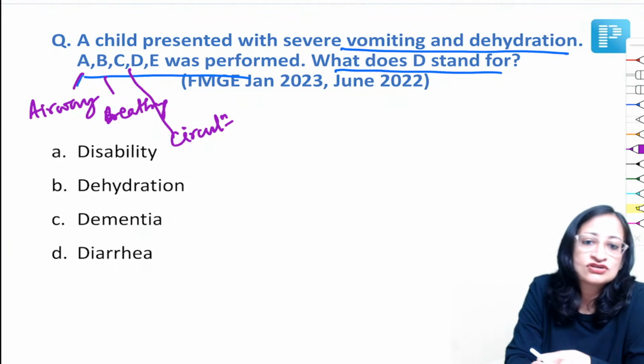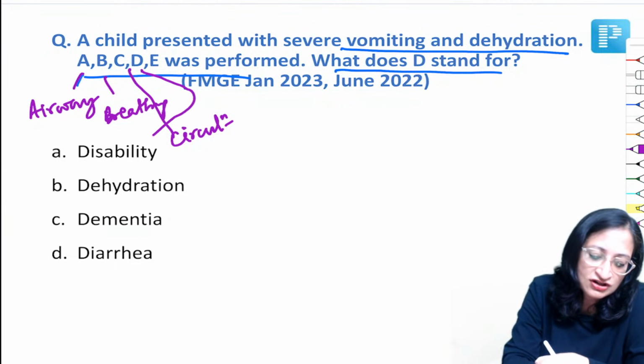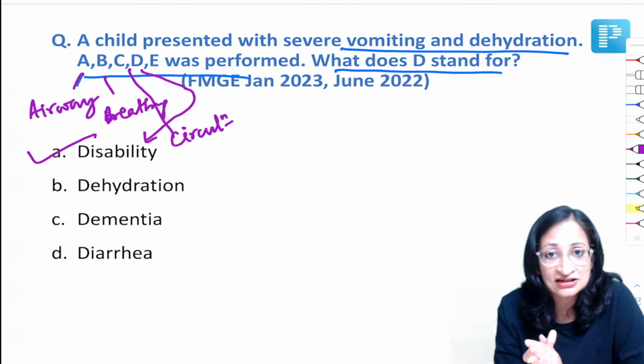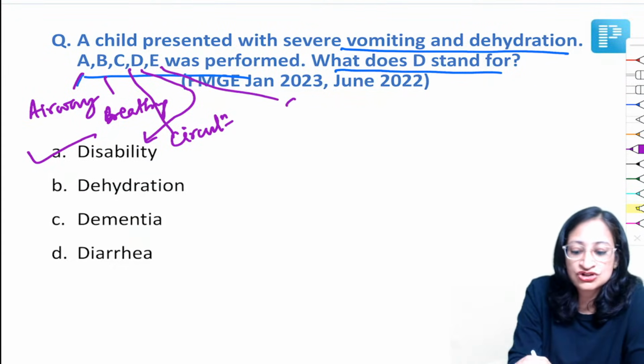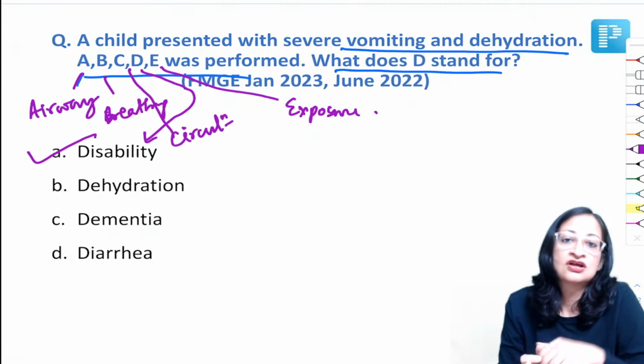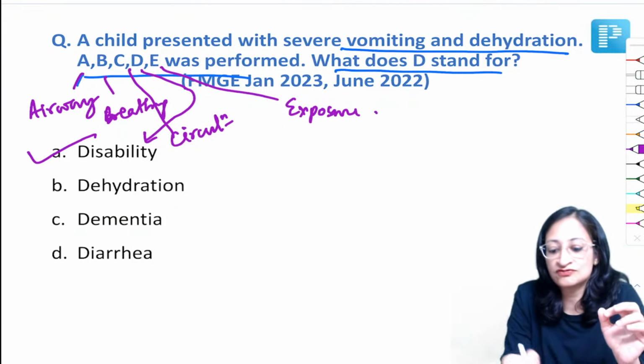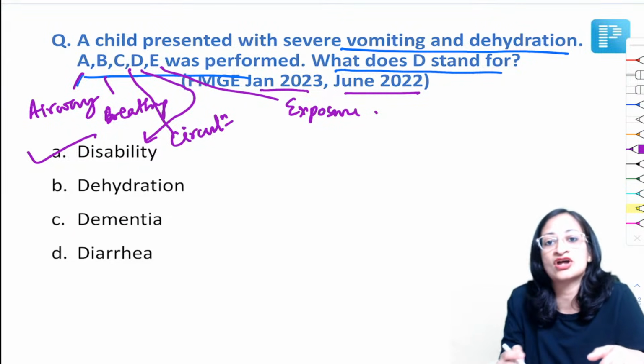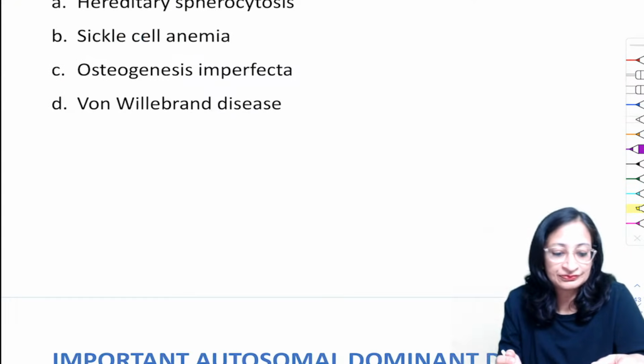I'm sorry if I'm missing some names. So D stands for disability, that means any neurological abnormality if the child is having. And E is for exposure, that means you expose the child properly and look at what the situation is. So D is for disability here. And this question, friends, has been repeated in Jan 2023, June 2022, and once prior to that also.